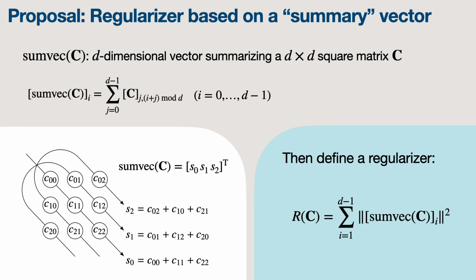Then, we define our regularizer as the squared norm of the vector excluding the zeroth element, which is the trace of C and is irrelevant to decorrelation. Given that C is still necessary for computing SumVic, this regularizer does not boost efficiency. However, if C is a sample cross-correlation matrix, then we can calculate its SumVic much faster.